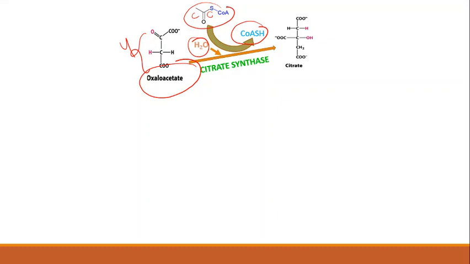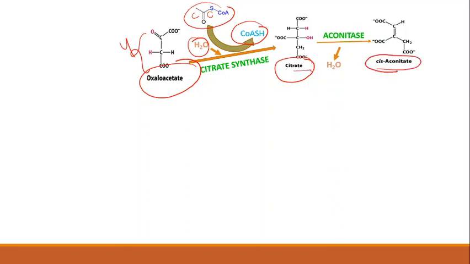So oxaloacetate is converted into citrate in the first step, and in the next step citrate is converted into cis-aconitate in the presence of the enzyme aconitase.